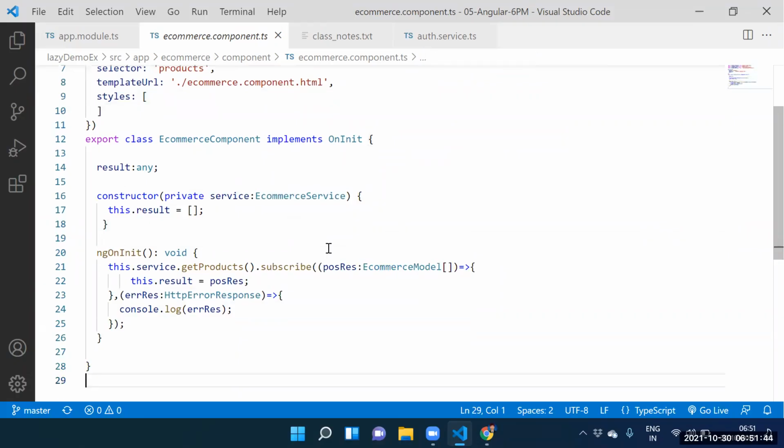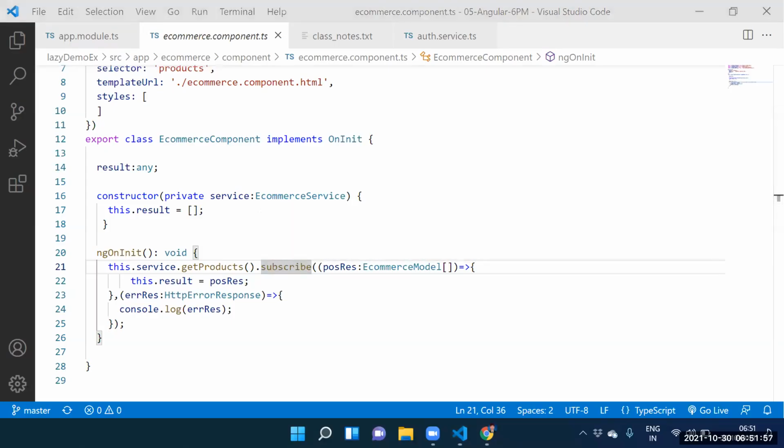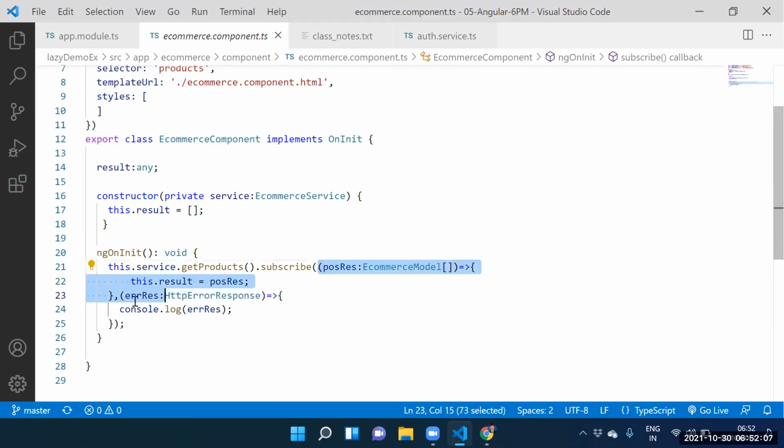And you see this, what is line number 21? Line number 21, calling which function? Subscribe. Don't read the complete code. Just tell me whether it's callback code or not, you need to verify. Calling the subscribe function. What is the argument you supplied?